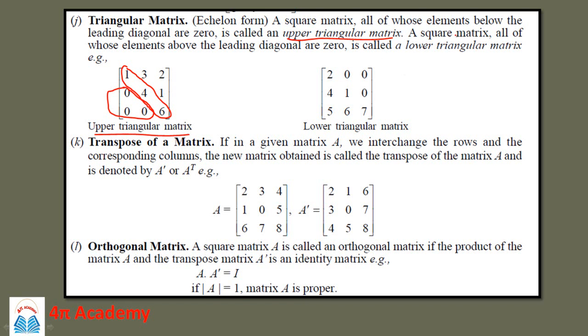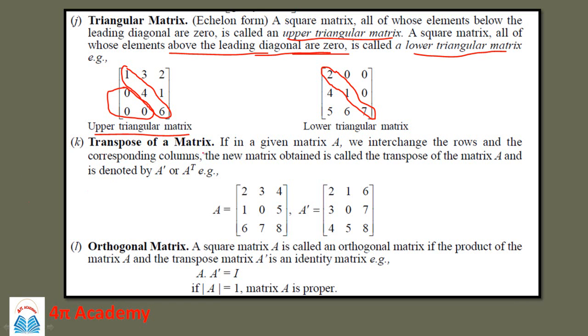Now a square matrix in which all the elements above the leading diagonal are 0 is called a lower triangular matrix, like here. So this is the leading diagonal, and all the elements below the leading diagonal are there, but above the leading diagonal the elements are 0, then it is called a lower triangular matrix. So this is called a lower triangular matrix.